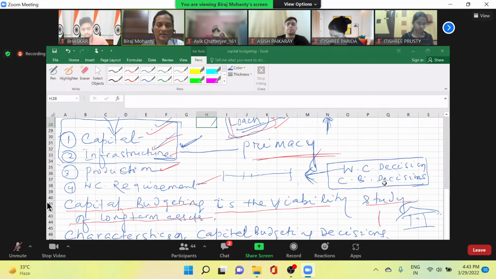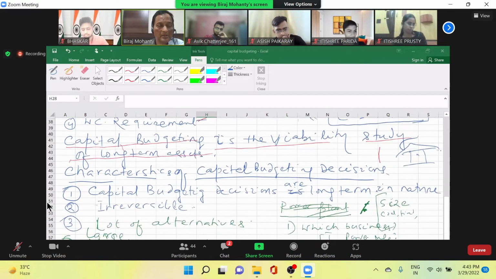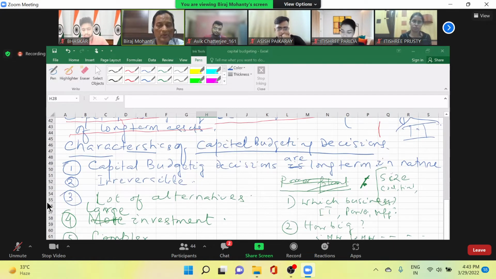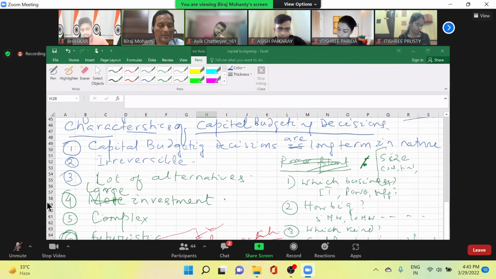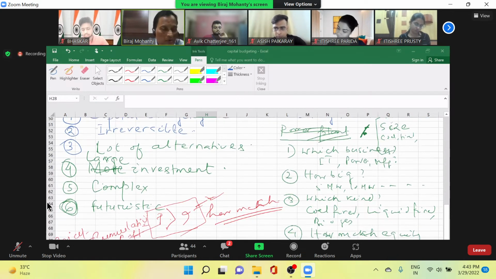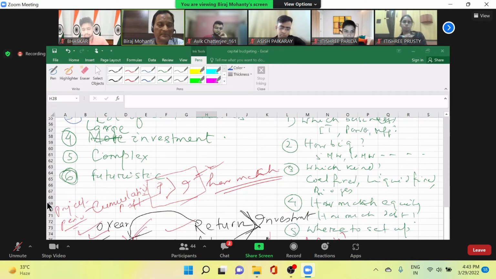So let us see what we have studied in the other classes. So we write capital budgeting decisions are long-term in nature, irreversible, lot of alternatives, and moreover large investment because building, machinery, it will involve huge amount of money, and it is complex and it is futuristic. Could you get the characteristics of your capital budgeting decision? Now you understand how important these decisions are. These decisions are quite important for you.